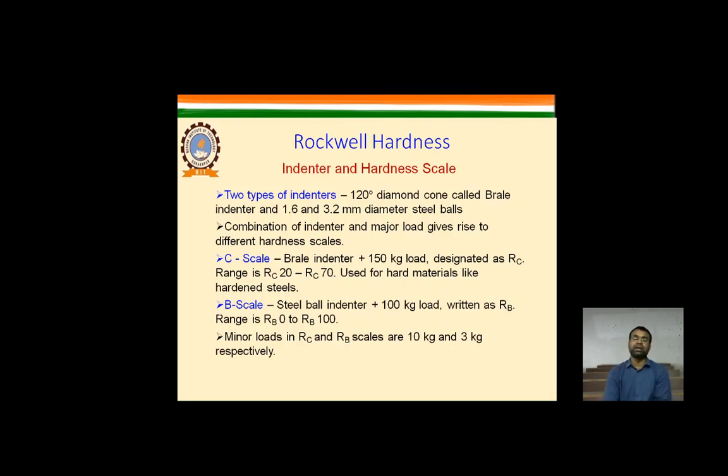As I told you, that is examined on the scale. So there are two types of indenter. One is a 120-degree diamond cone, called the Brale indenter, and the other is a 1.6 mm or 3.2 mm diameter steel ball.